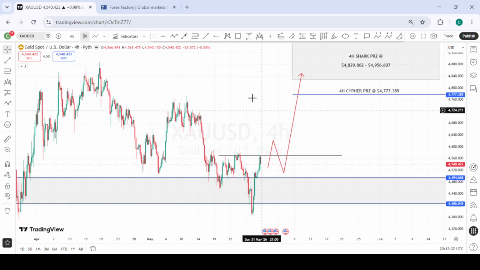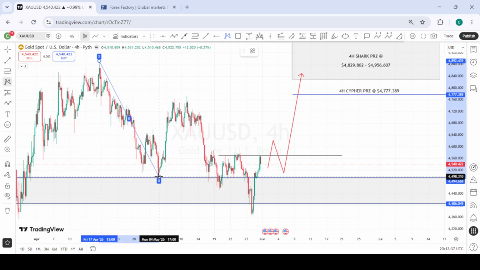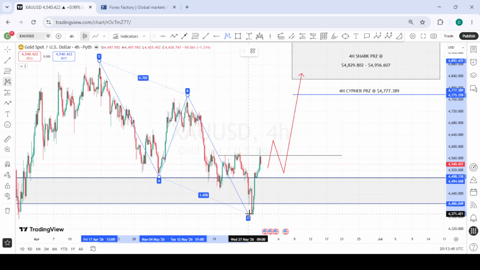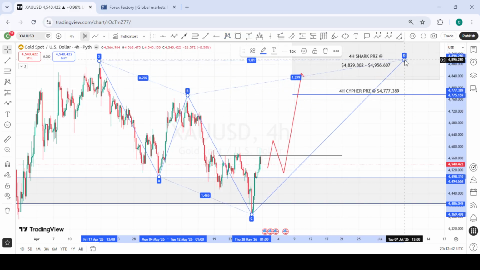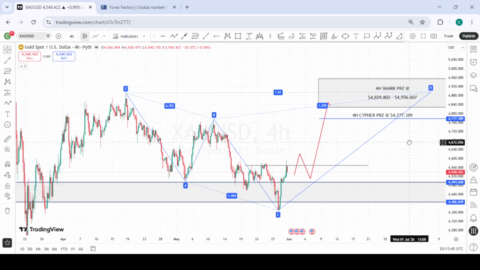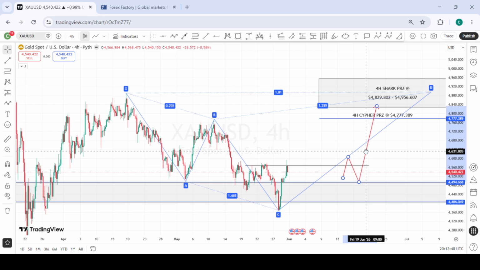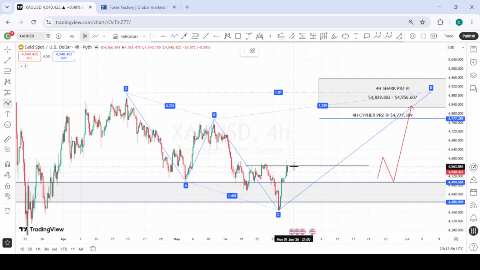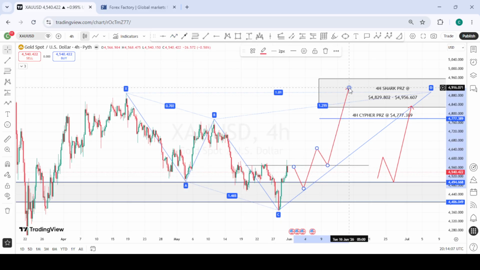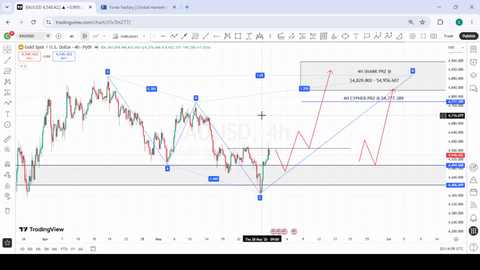So this is likely going to give us a possible harmonic pattern: this is going to be the X, this is going to be the A, the B, a possible C leg, and then our D leg comes all the way to the upside. We just have to be patient and see how price develops. Price can also equally not break above that structure point straightforward. Price can also give us the lower high formation right here, which is going to look like a possible right shoulder. Come here, break above the structure point with a daily candle, then come for another retest of the neckline before it takes off to the upside. So these are the two possible scenarios you're looking out for on gold for the coming week.